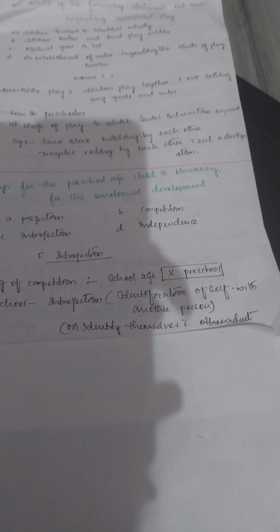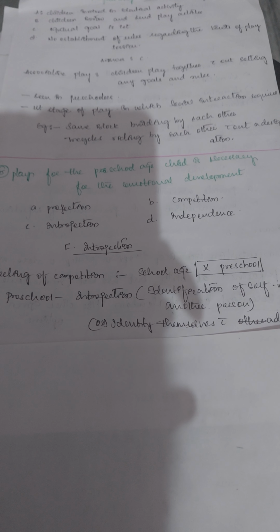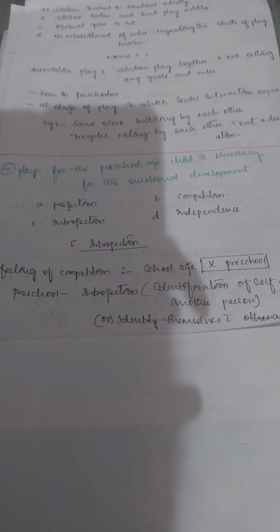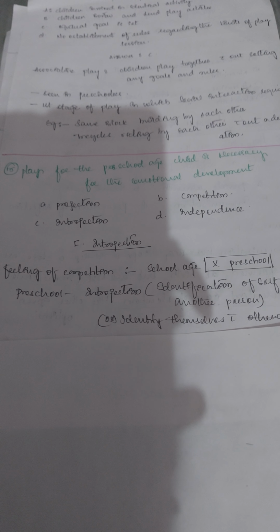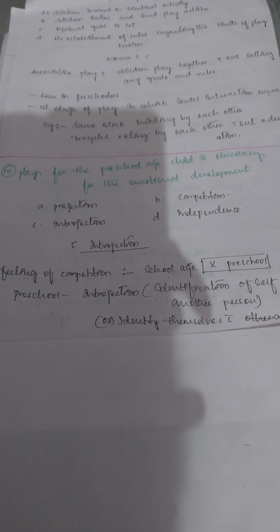What is introjection? Here you can see identification of self with another person, or identifying themselves with the adult. So that we can call introjection. During preschool age, when they are playing, they develop introjection.